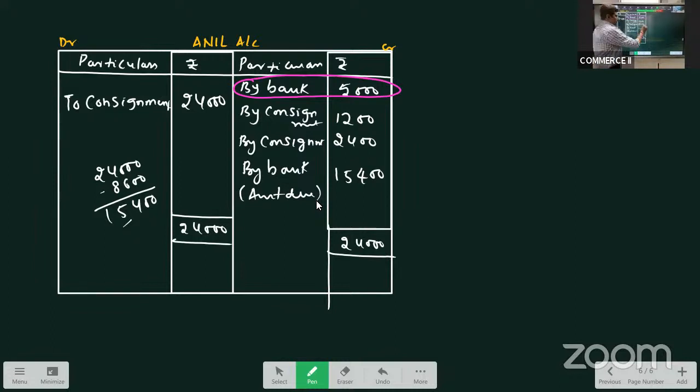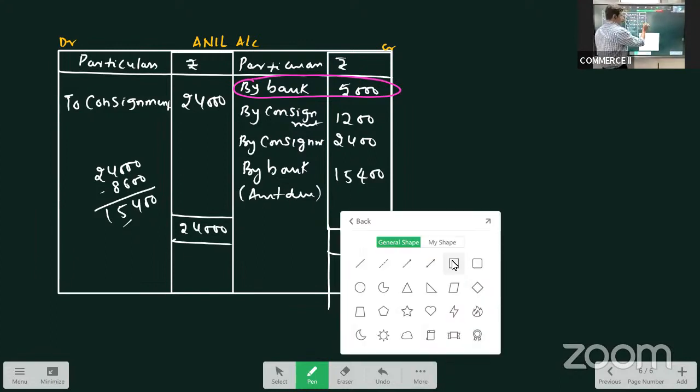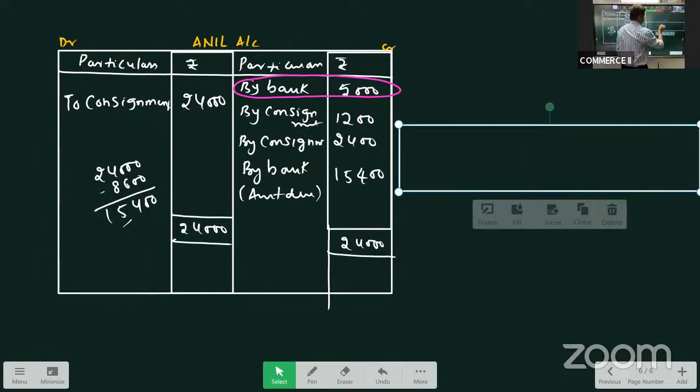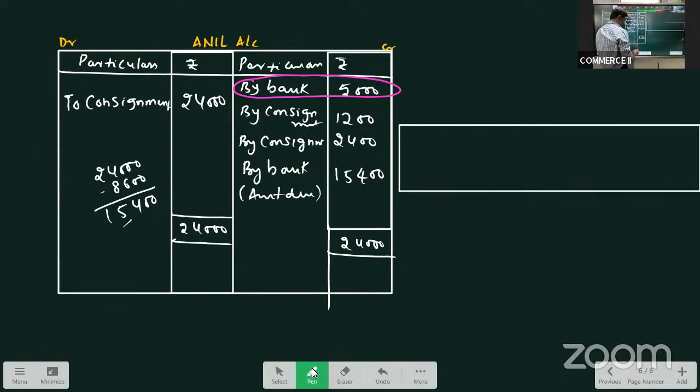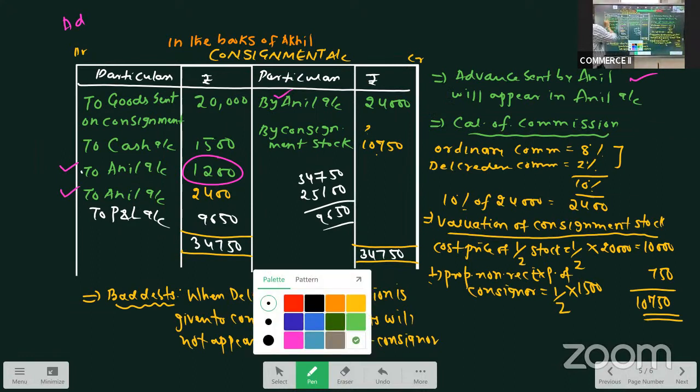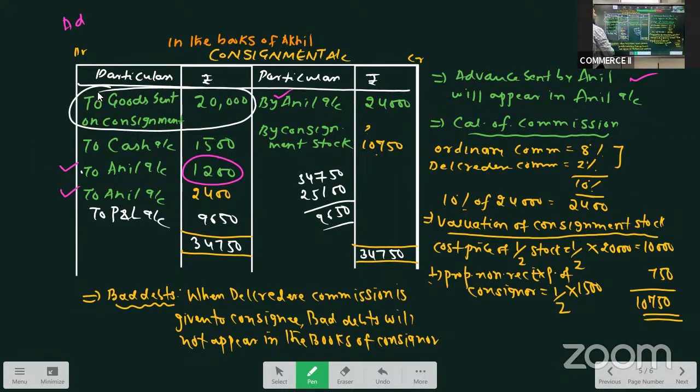Then what is the last account we prepare? It is goods sent on consignment. So we'll close it. Again, this we prepare from consignment account only. See this? To goods sent on consignment.